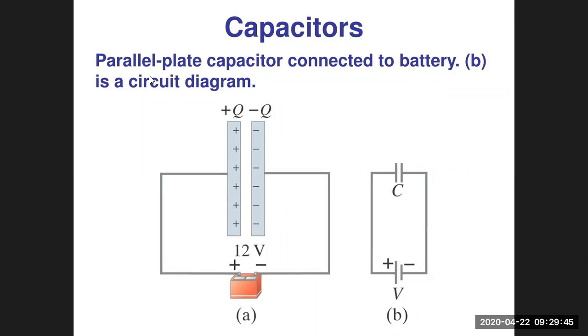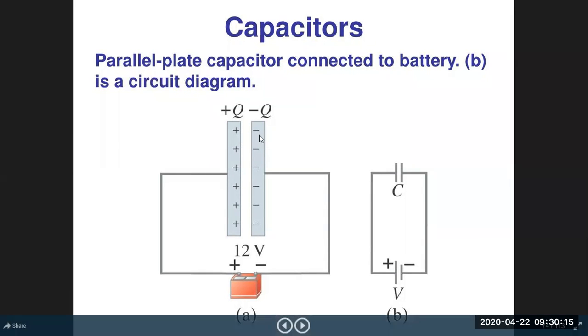And when connected with a battery, with the negative terminal of the battery connected to one plate and the positive terminal to the other plate, the plate connected to the positive terminal will receive positive charge, and the plate connected to the negative terminal will receive negative charge. So here, in between the plates, a potential difference will appear.